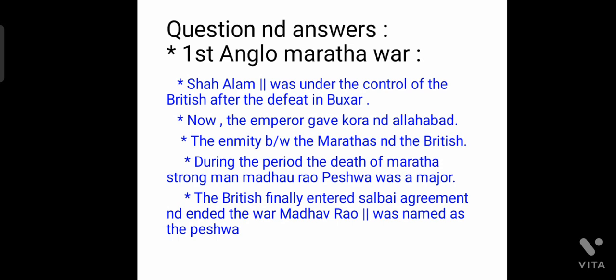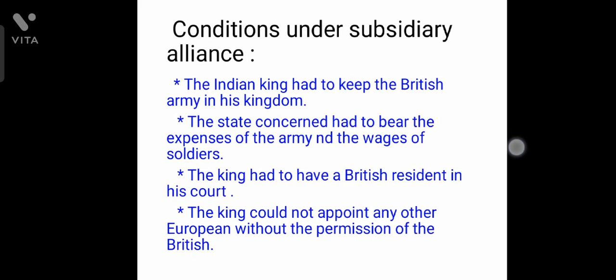Conditions under the subsidiary alliance. The first point, the Indian king had to keep the British army in his kingdom. The state concerned had to bear the expenses of the army and the wages of soldiers. The king had to have a British resident in his court. The king could not appoint any other European without the permission of the British. So, let us move on to the next.